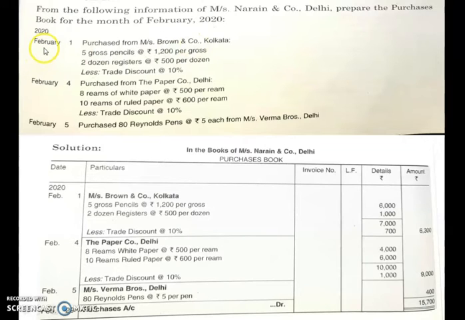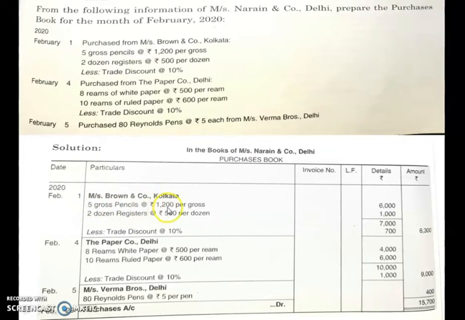This transaction has taken place on February 1. So in date you can write 2020 February 1. You are purchasing from Messrs. Brown and Company, Kolkata. So children, you are recording the credit purchase of the items. So you have purchased goods from Brown and Company, Kolkata. You wrote that. What are the items you are purchasing from them?